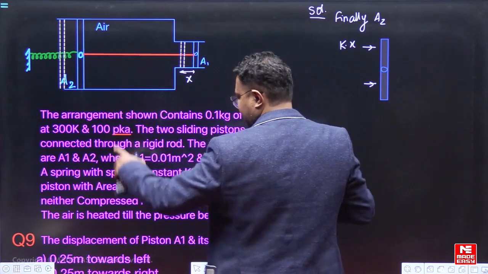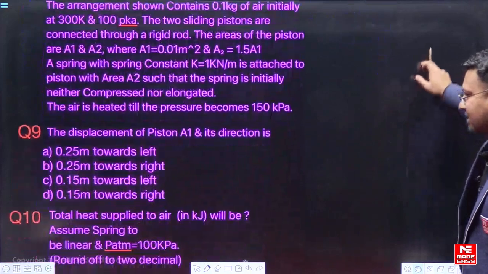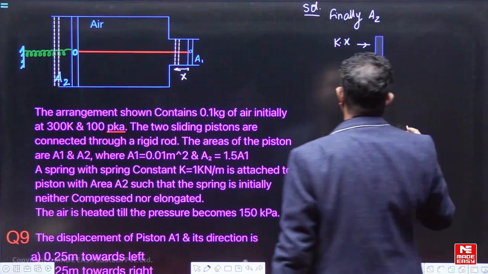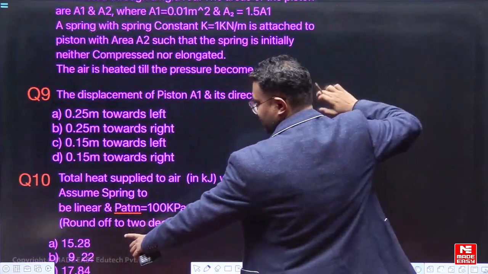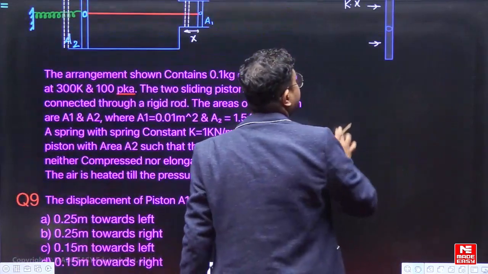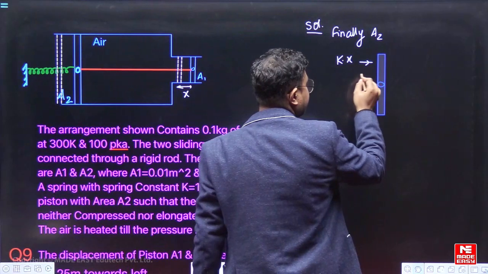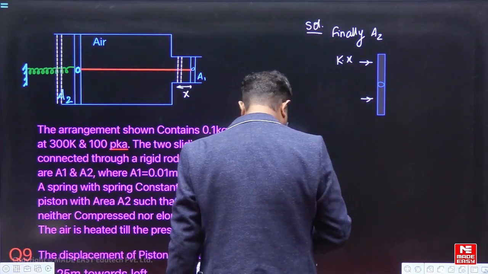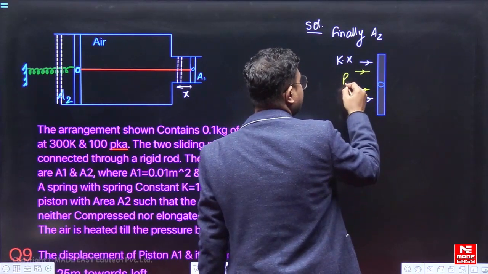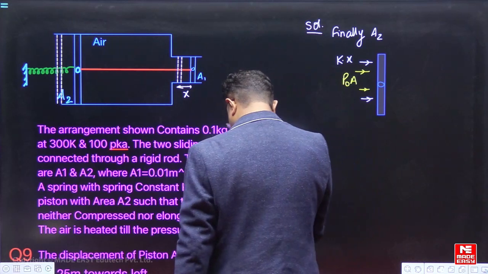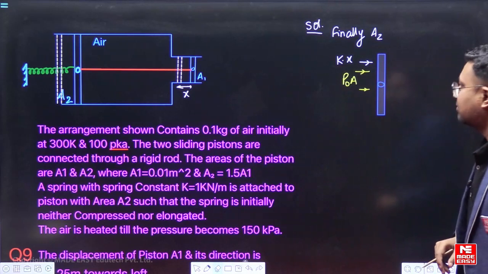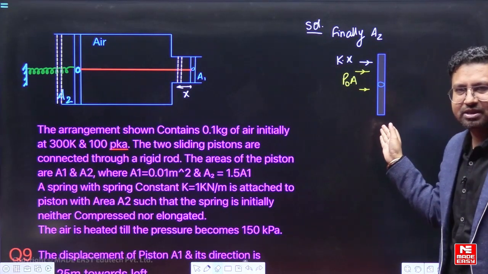Then there will be atmospheric pressure, and if you see here they have given the atmospheric pressure also as 100 kilopascal, and they have told us to assume the spring to be linear. So, the atmospheric pressure is also acting on this side. So, this is P naught into A2. This is the value for atmospheric pressure into area, this is the force.